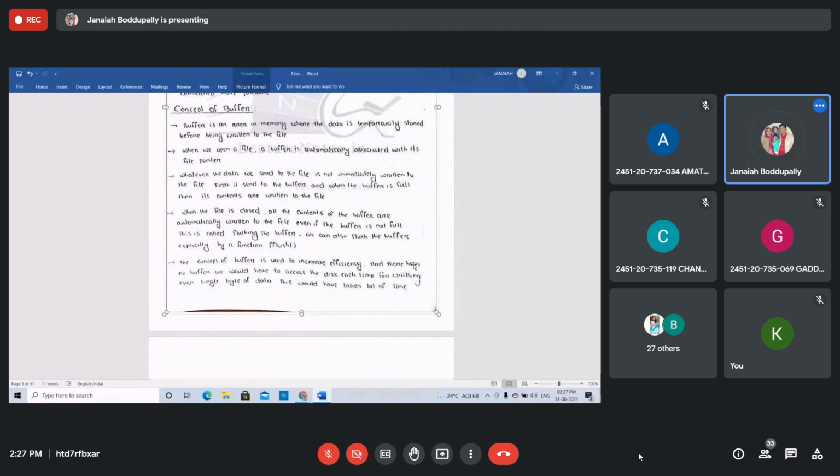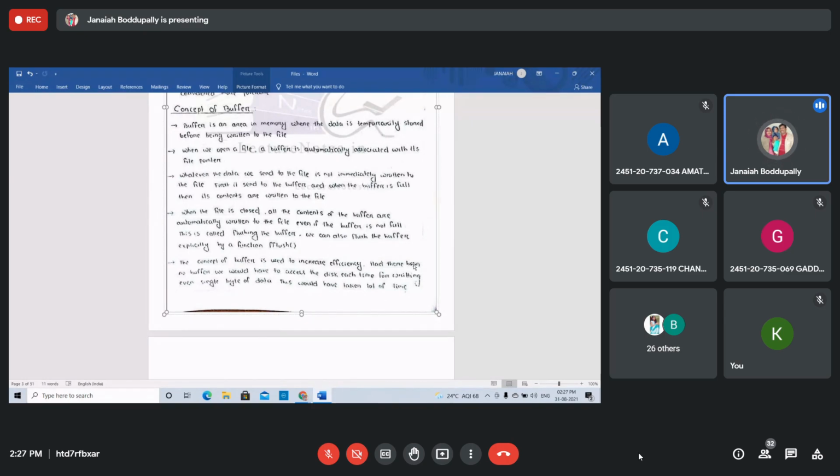That's called buffer. See this, whatever data we send to the file is not immediately written to the file. If you want to write some data in the file, before writing it takes some time. Immediately it goes to the buffer place. First it's sent to the buffer, and then when the buffer is full, its contents are written to the file. When the file is closed, all the contents of the buffer are automatically written to the file, even if the buffer is not full. Right, students?